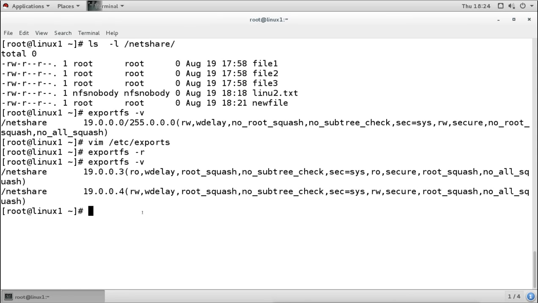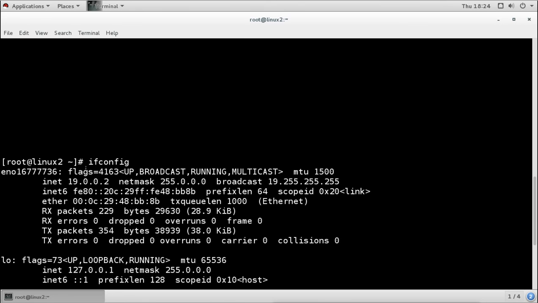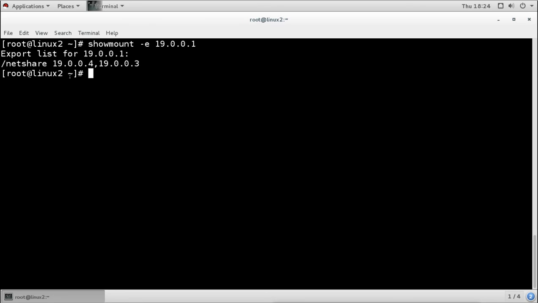Now when you go to this client again, I have unmounted the share. Now what is this machine's IP address? This machine's IP address is 19.0.0.2, and it is not mentioned in this list of allowed IP addresses. We can see here it is only allowing 19.4 and 19.3. It is not allowing 19.2.